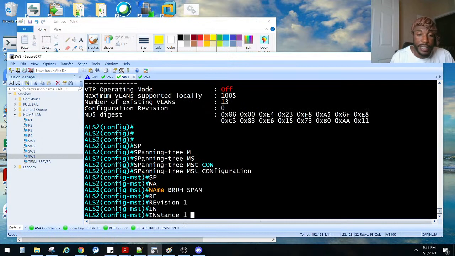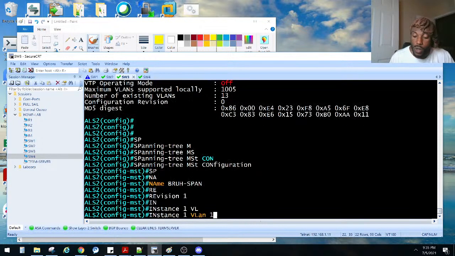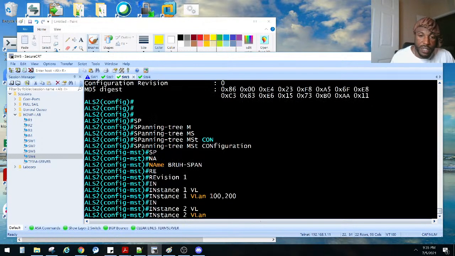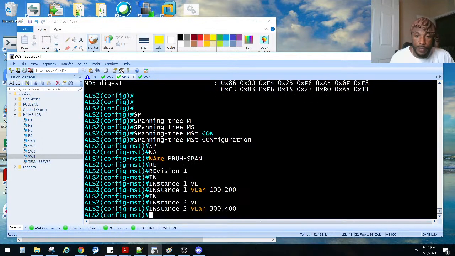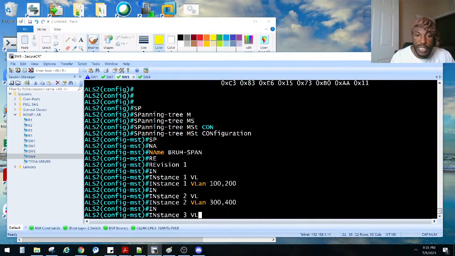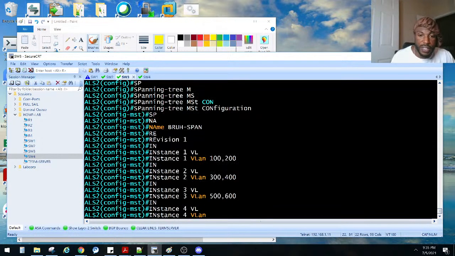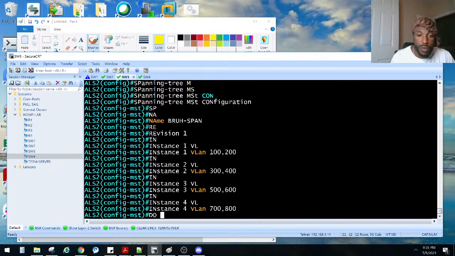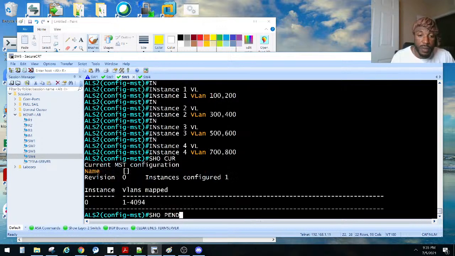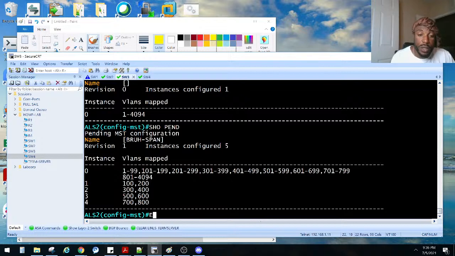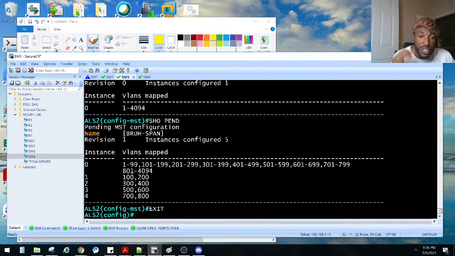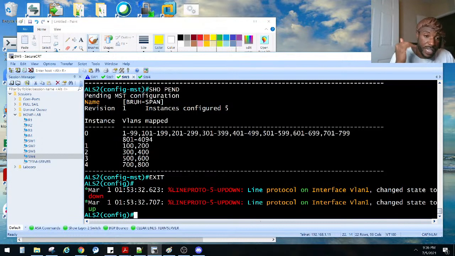Instance 1 is VLANs 100 and 200. Instance 2 is VLANs 300 and 400. Instance 3 is VLANs 500 and 600, and instance 4 is VLANs 700 and 800, right? Do it again. I'll just do a show current. Nothing. Show what's pending. Those are the ones that are pending. We get out. Then the spanning tree instances are created now.